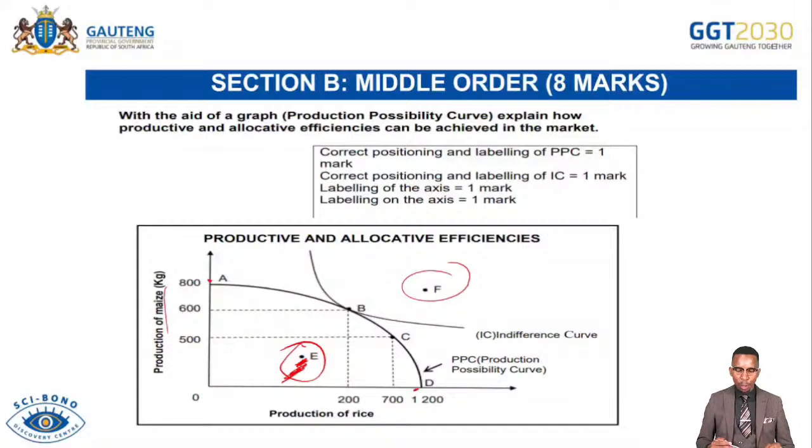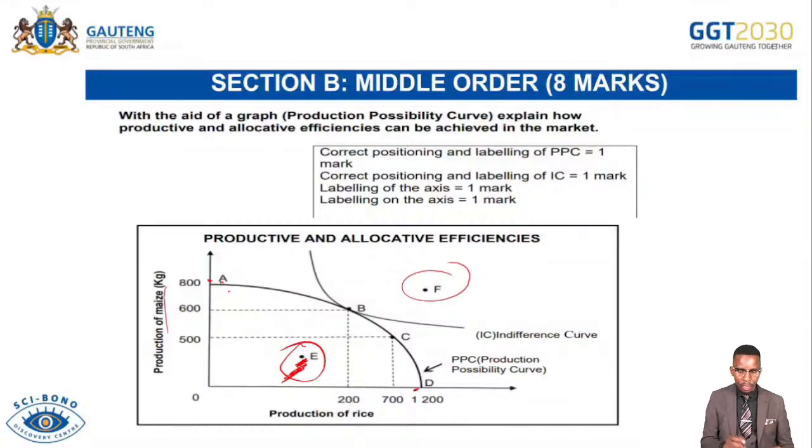And then we go further to the points along the PPC. The point A, point B, point C, and point D. All of these points indicate what? They indicate allocative efficiency because resources have all been used to the optimal level. All resources here have been used. So we can say we've allocated our resources efficiently because there is no shortage.